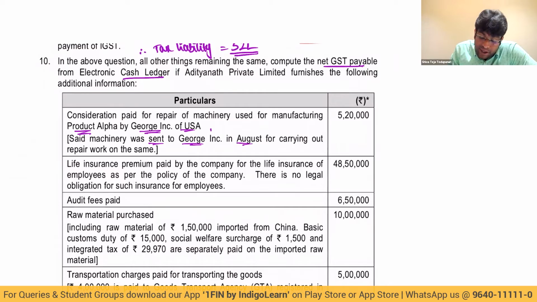In this transaction, my dear friends, place of supply will become US. Why? These are called performance-based services. As per section 13(3) of IGST Act, in case of goods where physical work on the goods is involved, place of supply is very clearly the place where goods are located or goods are basically physically made available.